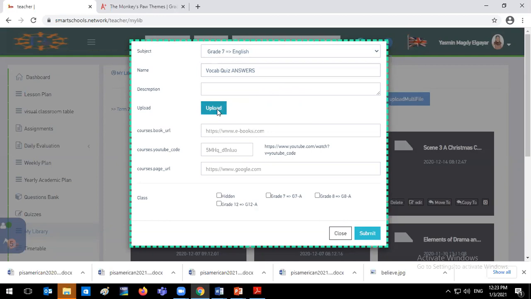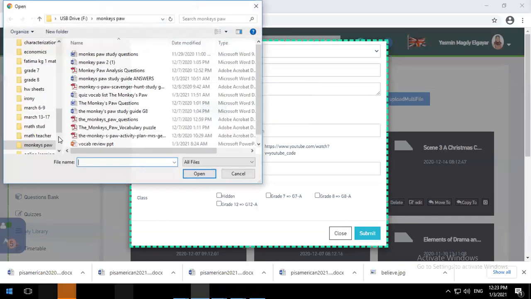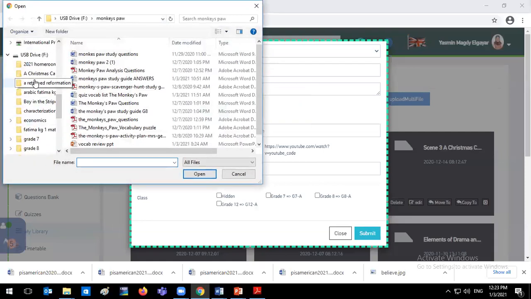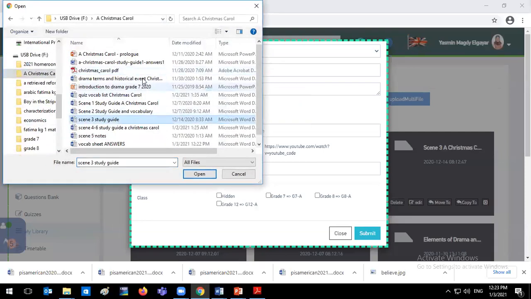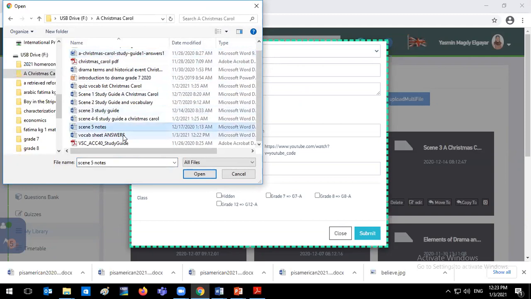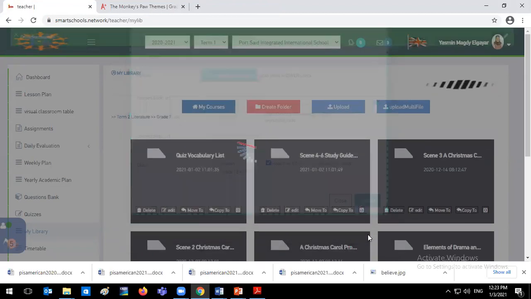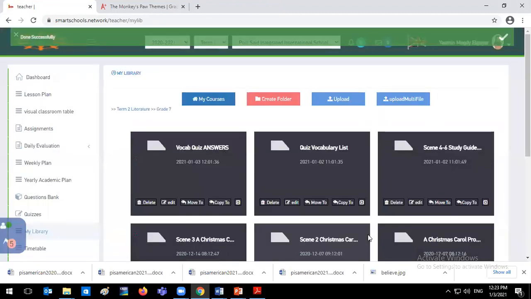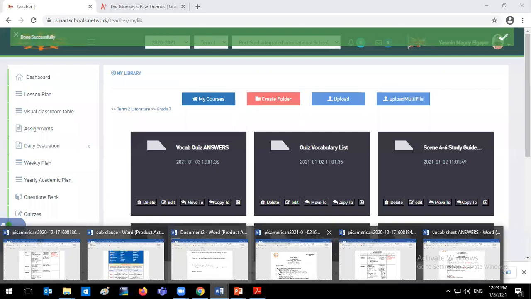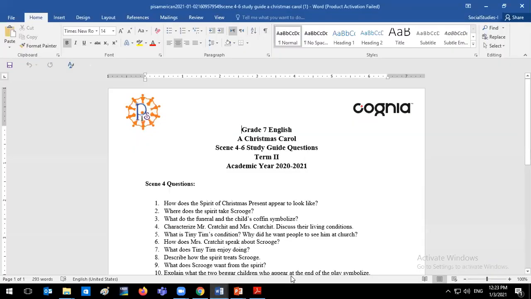I'm going to upload them now as we're speaking, so that you guys could have the vocab sheet answers for A Christmas Carol. I'm going to submit them. They have the definition, they have the part of speech, and they have sentences. Please make your own sentences in your worksheet. You can use, of course, my definition because we agreed on these definitions. But for you to use your own sentences would be much more beneficial.